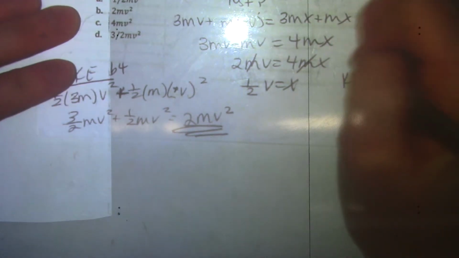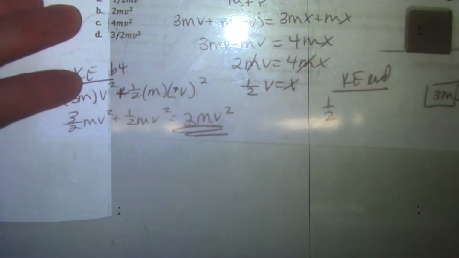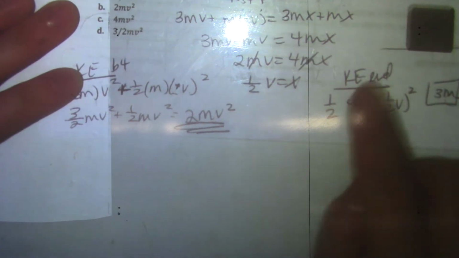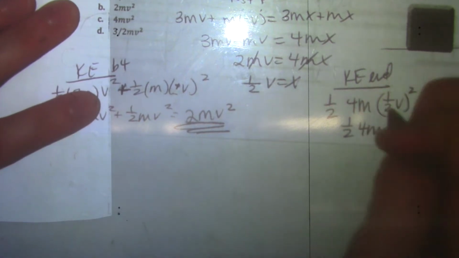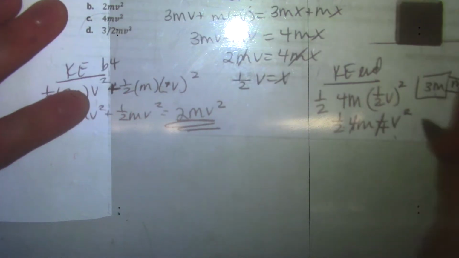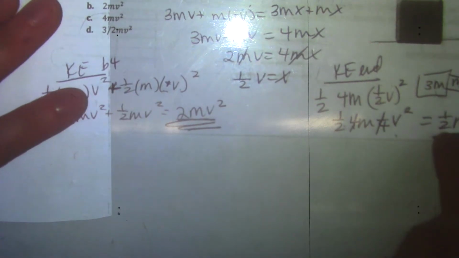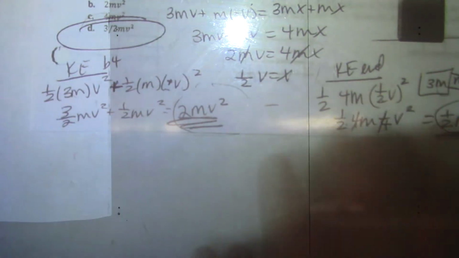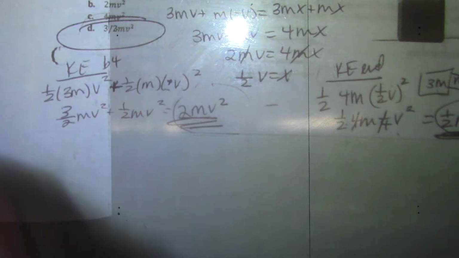Now my kinetic energy at the end is just 1/2. You can think of this as just 4m and a velocity of 1/2 v squared. So 1/2 squared is 1/4, like this. The 4 and the 1/4 cancel out, so it's just 1/2 mv squared. So this is how much I started with. This is how much I ended with. How much was lost is just the difference between them. So if you do this minus this one, then you get a change of 3/2. So that's how much energy was converted into some other energy that is not mechanical, not kinetic or potential. So heat, sound, deformation, etc.